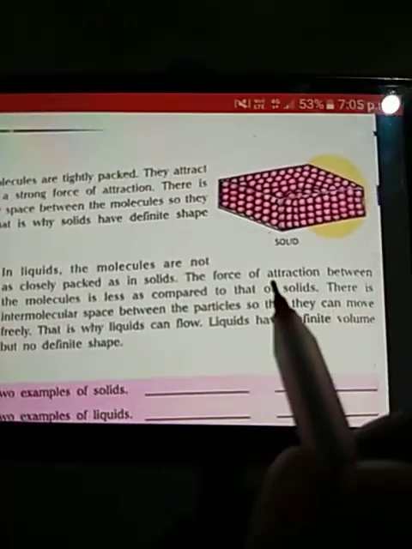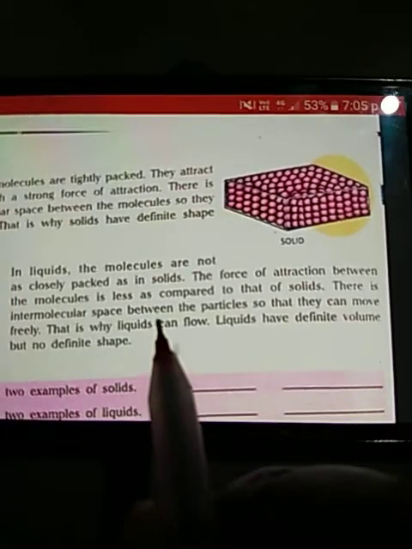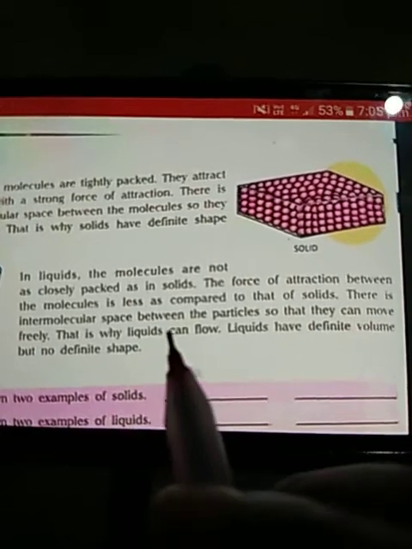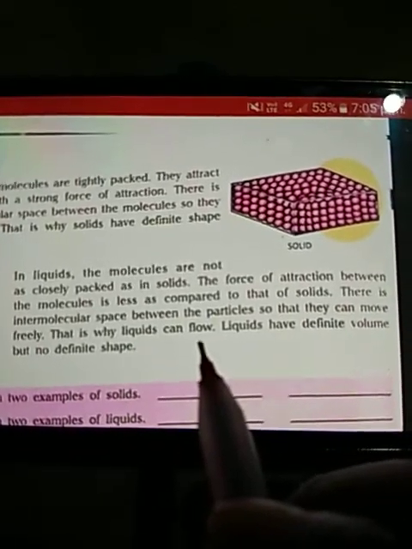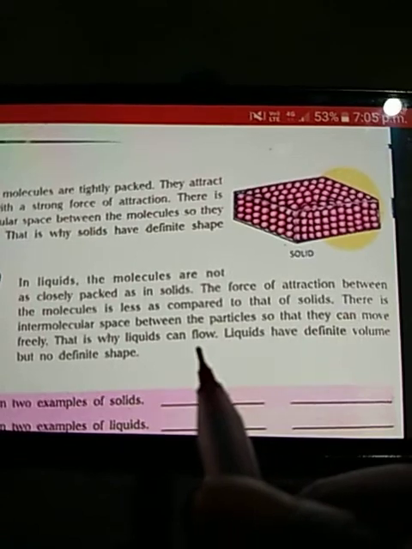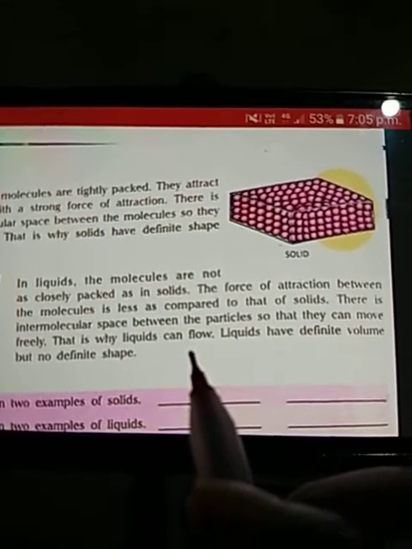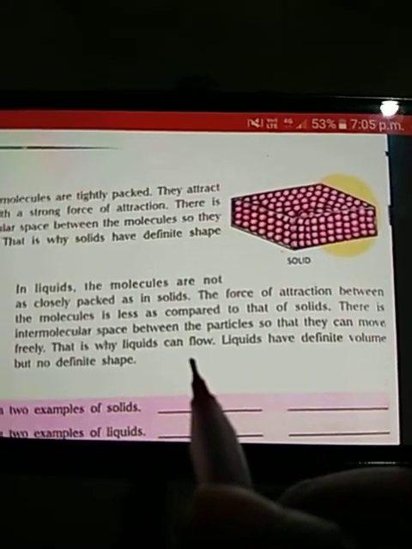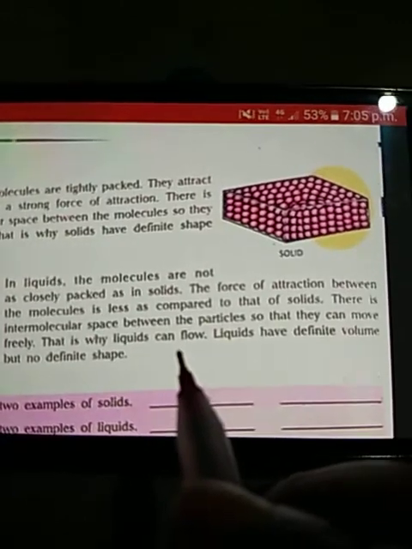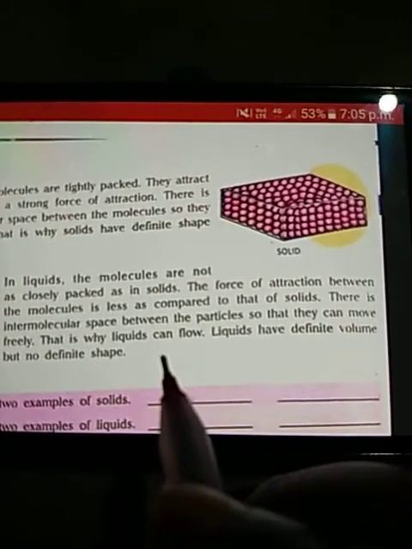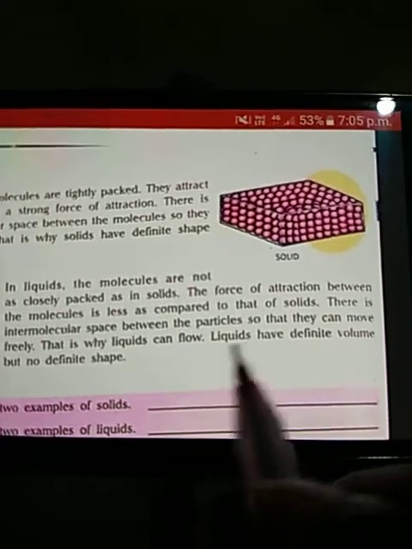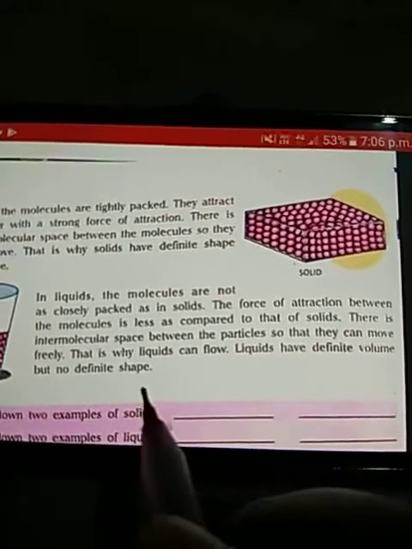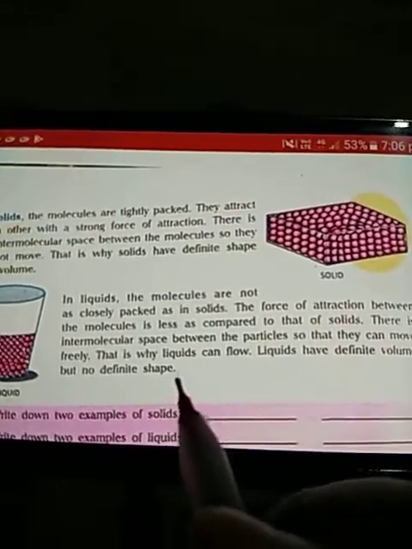Let's now read. There is intermolecular space between the particles so that they can move freely. That is why liquids can flow. This is also a property of liquid, that liquids can flow. When water is spilled over the floor, it flows down. But have you experienced that if your pencil is thrown down on the ground, does it spill over? No. Liquids have a definite volume but do not have a definite shape. They take the shape of the container in which they are kept.